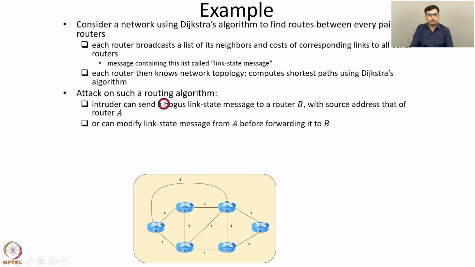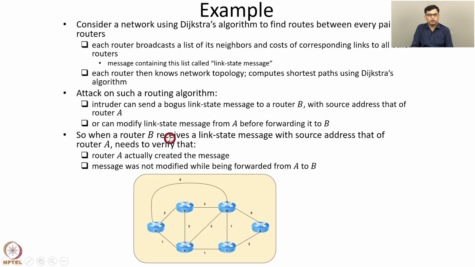Another way this routing algorithm can be attacked is that an intruder might modify a link state message from A before forwarding it to B. Suppose A sends a link state message towards B, and this message is intercepted by an intruder who modifies that message before forwarding it to B. So such attacks are possible. An intruder can send a bogus link state message, or an intruder can modify a message before forwarding it to the destination. So when a router B receives a link state message with source IP address that of router A, B needs to verify that it was indeed router A who created the message and not someone else who is claiming to be A.